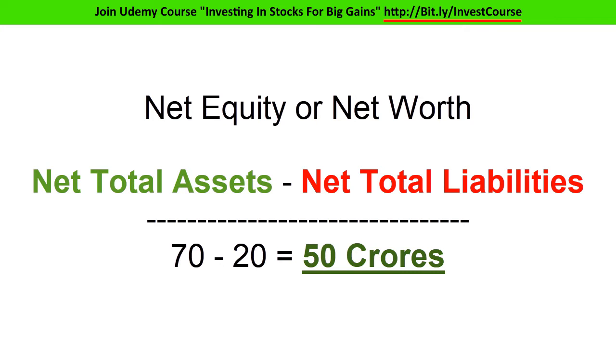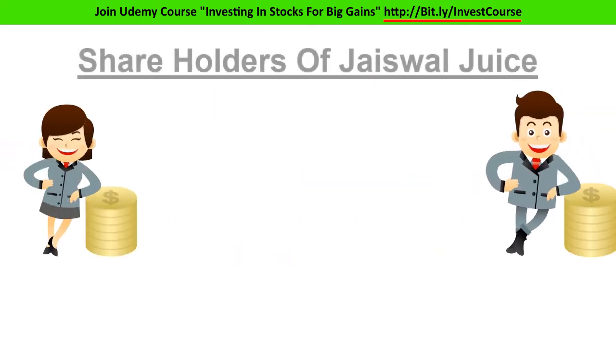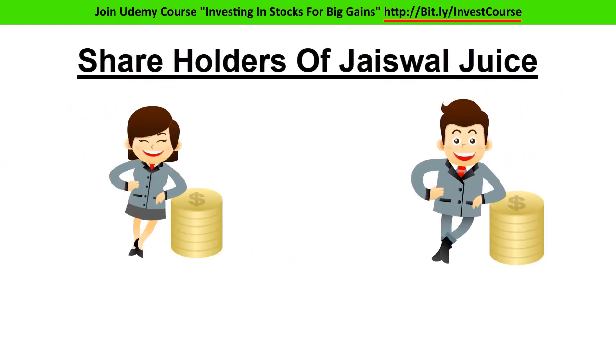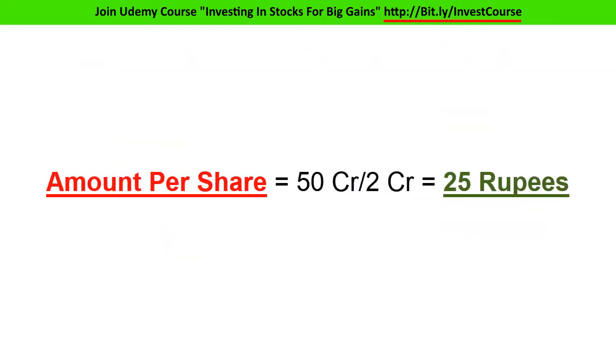Now let's assume Jaiswal Juice is listed on the stock exchange with 2 crores of outstanding shares held by different shareholders. Since stocks of Jaiswal Juice Industries are held by stockholders, the amount of 50 crore is supposed to get distributed among its shareholders. Here we have an amount of 50 crore and the number of outstanding shares is 2 crore. Now if we divide 50 crore by 2 crores, the answer we will get is 25 rupees.